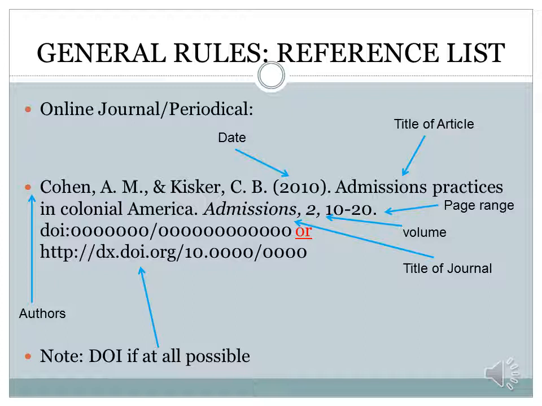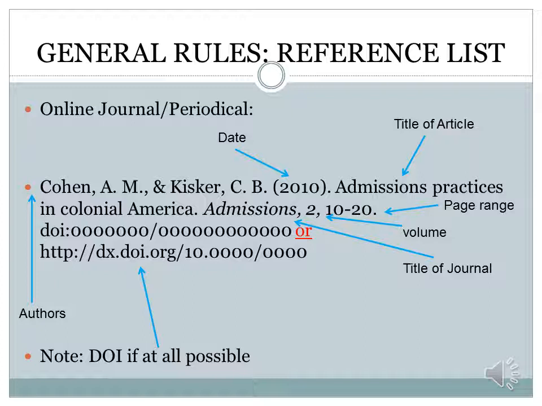So for an online journal or periodical, you're going to have your authors again, so note those same rules we've been using the whole time, followed by your date, followed by your title of article. Notice that because it's a journal this time again, we are not italicizing the title of the article, but notice that our A at admissions is capitalized and the A in America is capitalized.